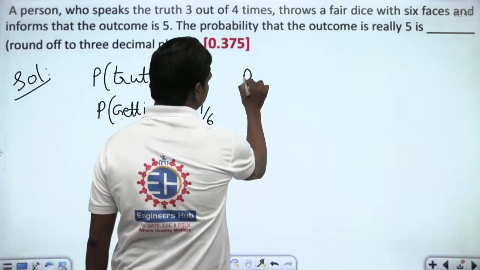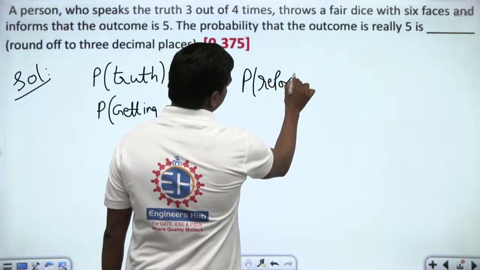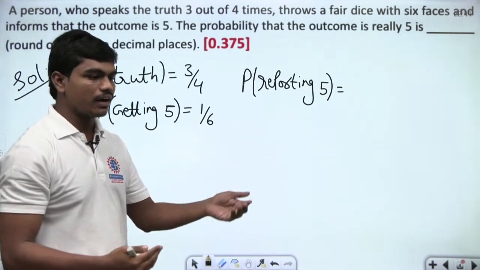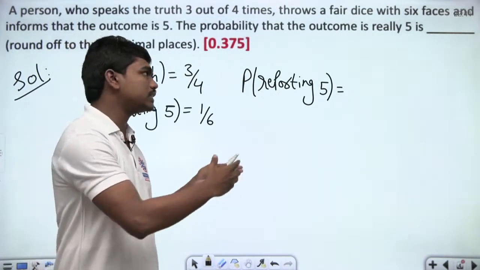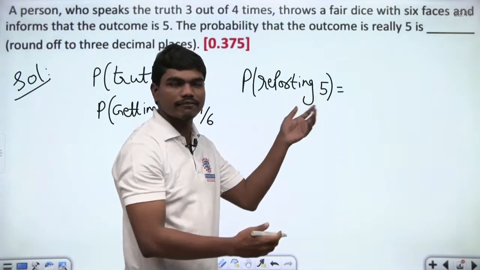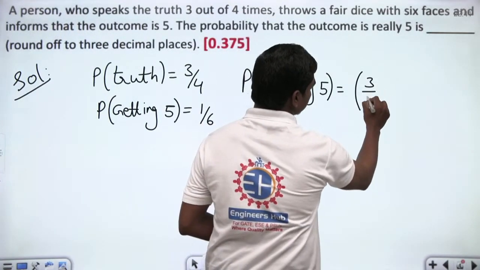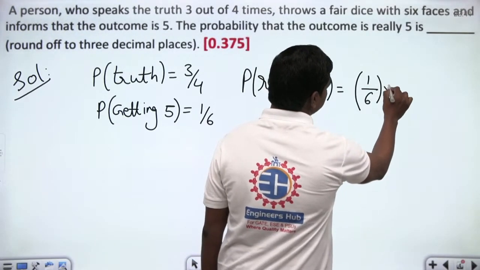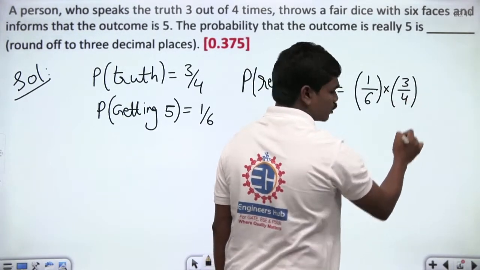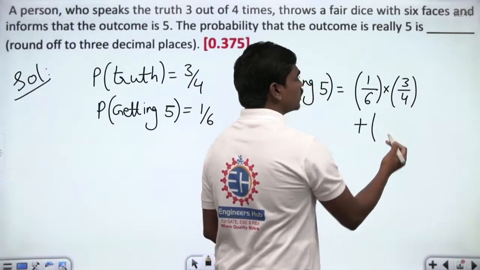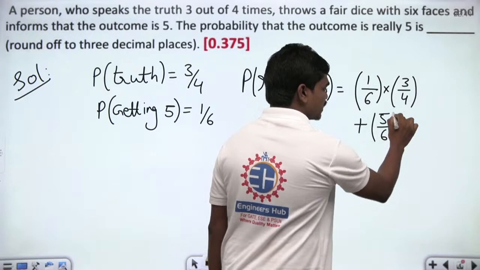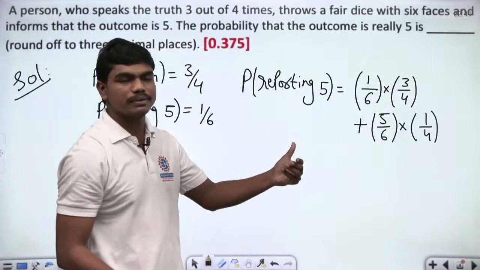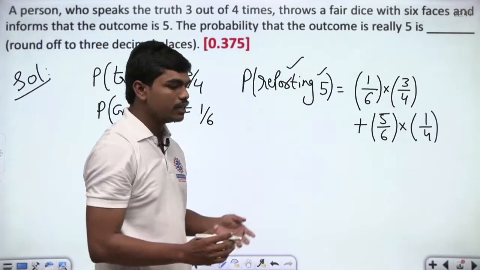If you want to know the probability of this person reporting 5, then there are 2 ways in which he can report. One, it can actually be 5 and he tells the truth, or else he didn't get 5 and he told a lie, correct? So let us suppose there is actually a 5, and the probability of getting a 5 is 1 by 6 into 3 by 4, the probability of speaking truth in that case. Or there is also one more possibility that there is no 5 on the dice, means the probability of not getting 5 is 5 by 6, and that time he has lied. In both these cases, the outcome from his mouth that he reports a 5 has occurred, correct? So this is what happens.